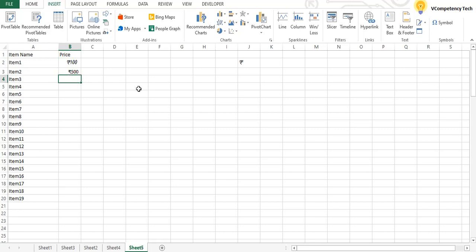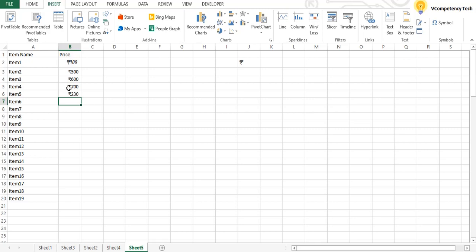Now if I give 600, rupees will come, 700 rupees will come. So it is coming like this. So this rupee symbol is coming automatically. But if you go to the format, the rupee symbol is not there, the dollar symbol is there.